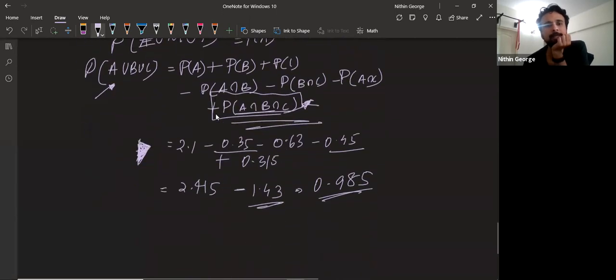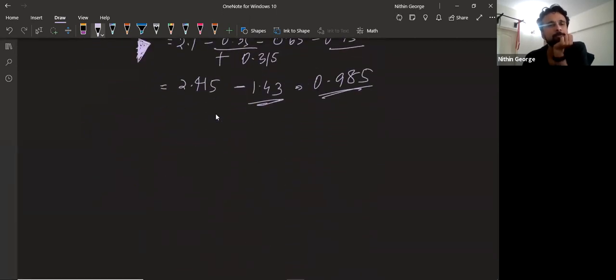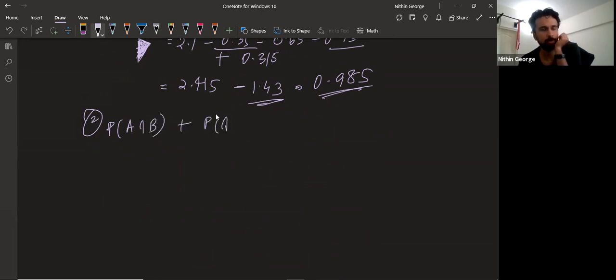Now he has to pass in exactly two subjects, right? The next part, passing in exactly two subjects. What do we do here? P of A intersection B or P of B intersection C or P of C intersection A, minus P of A intersection B intersection C, where he passes in all three.